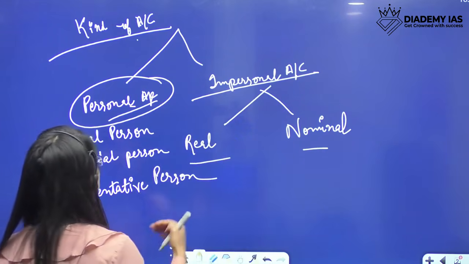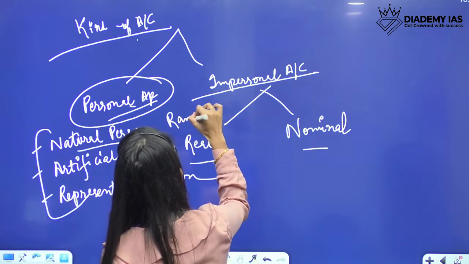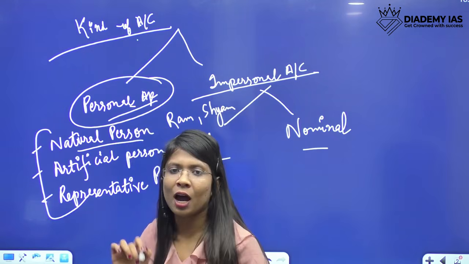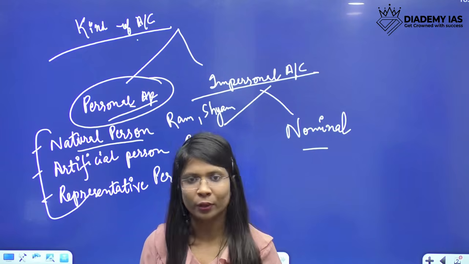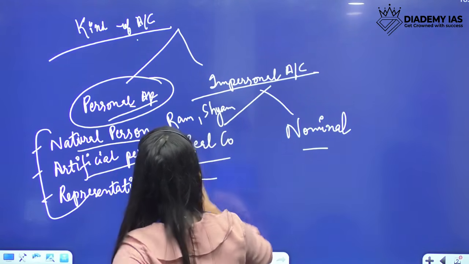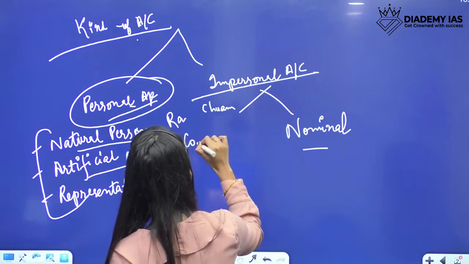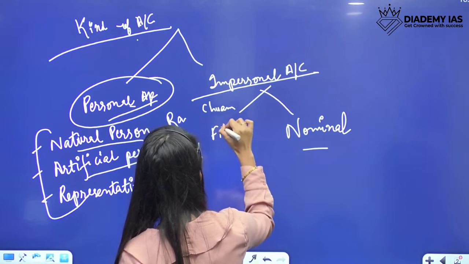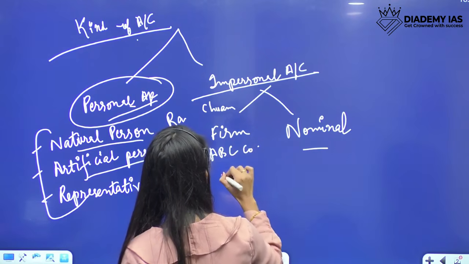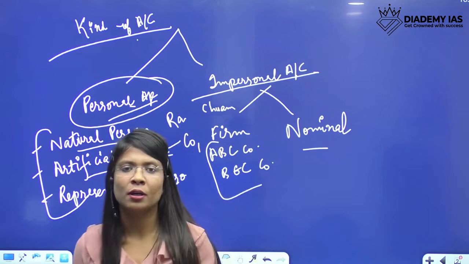So what do we mean by these three terms? Natural persons are Ram, Shyam. So Ram and Shyam would be personal accounts. Then artificial person is a company, any firm. So if the entry is in the name of ABC company, then this is also a personal account.